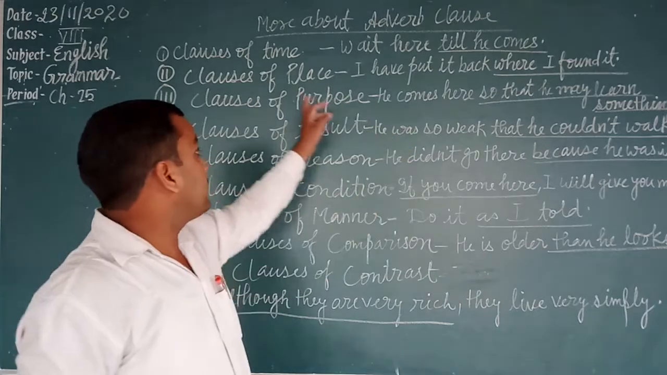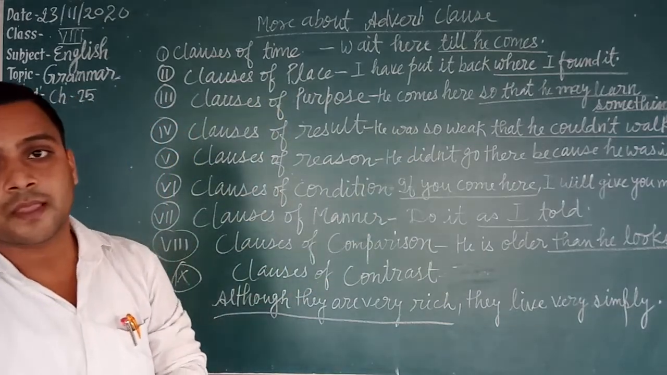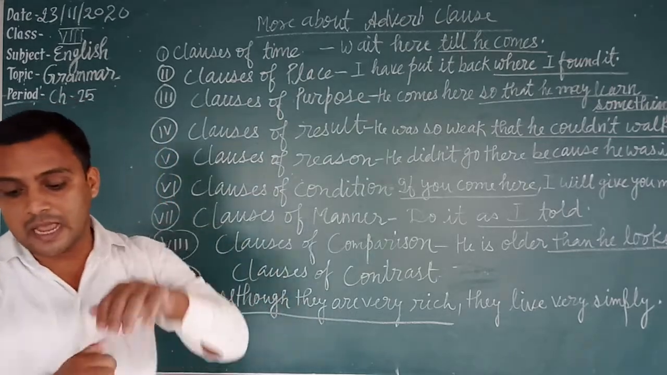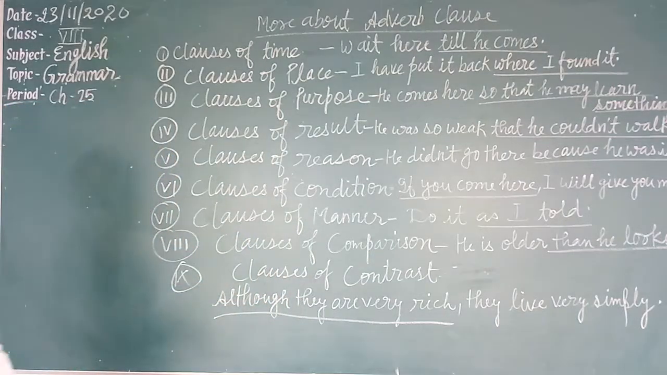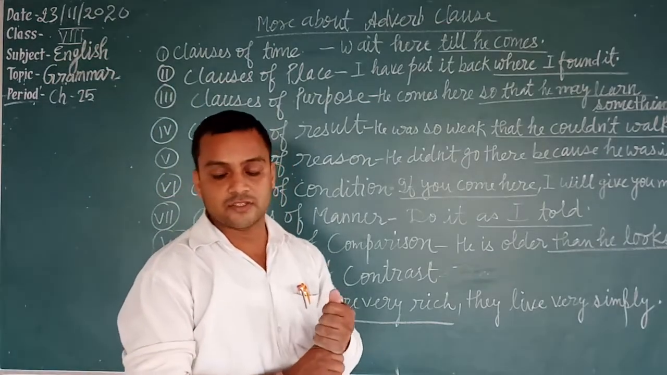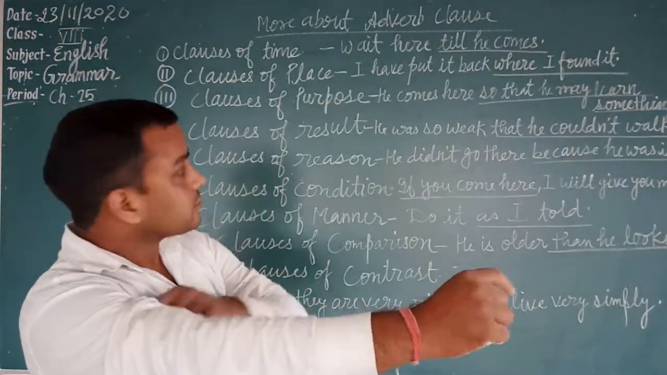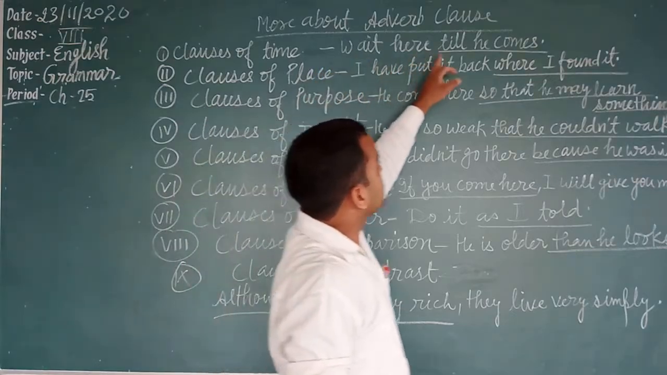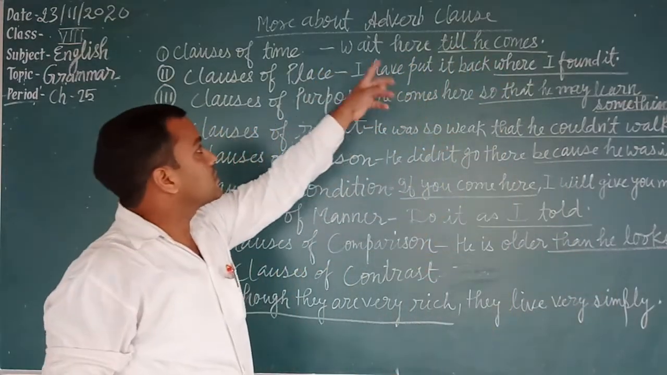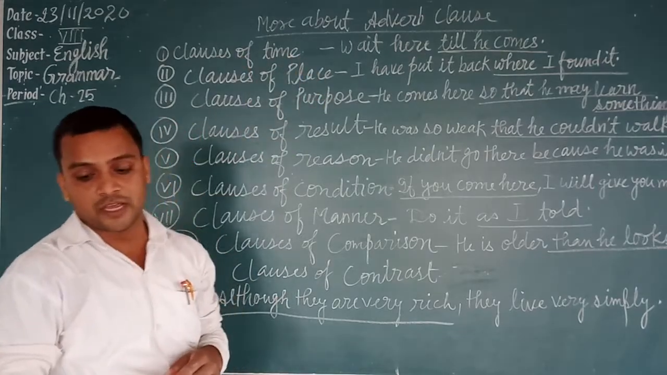Students, clauses of time. It answers the question when, and it begins with when, while, before, after, till, until, since, as soon as, etc. Okay? Now see the example. Wait here till he comes. Till he comes. That is a clause of time.